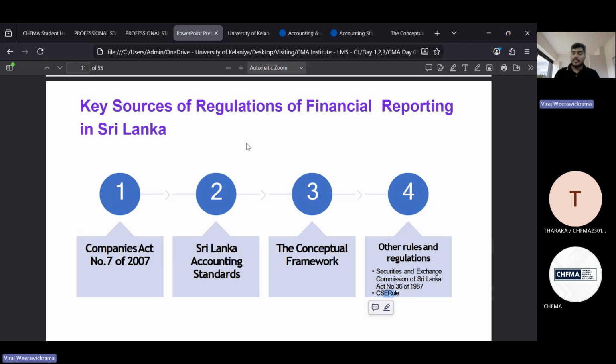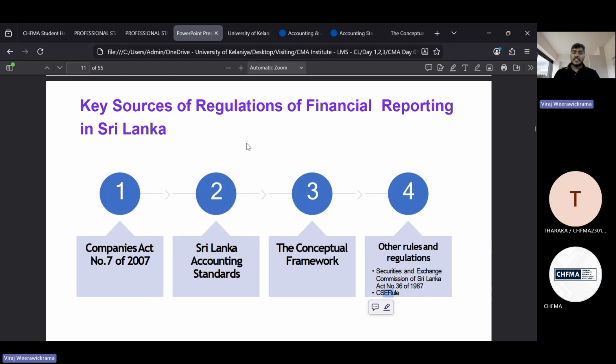Now, when you are providing information, when you are satisfying the stakeholders' requirements, we need to know our limits. We need to know what to publish and what not to publish. Therefore, we should always be within our scope. So here you can see the key sources.